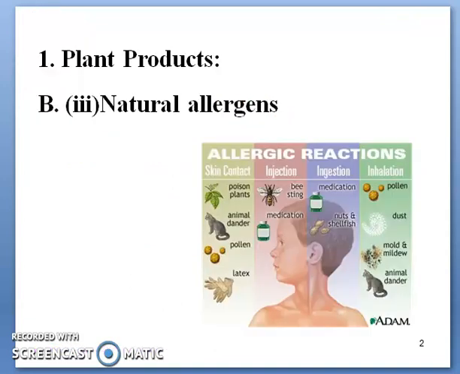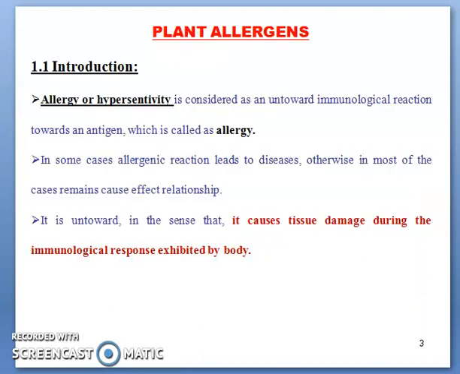Now under plant products, the third category of plant products we are going to study today is natural allergens. In lecture 2 we have already discussed hallucinogens and teratogens as natural plant products. Now what are these natural allergens or plant allergens?